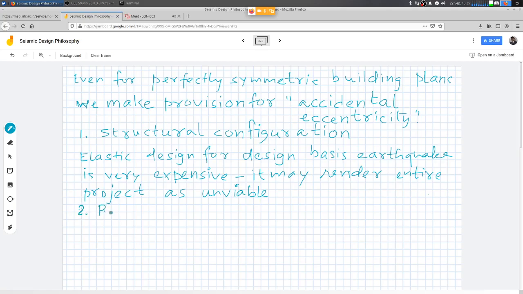we shall design a system such that it will protect life, right? And not necessarily protect investment.